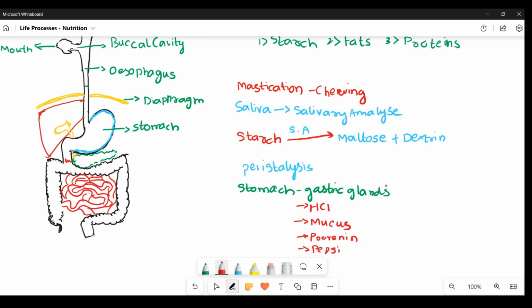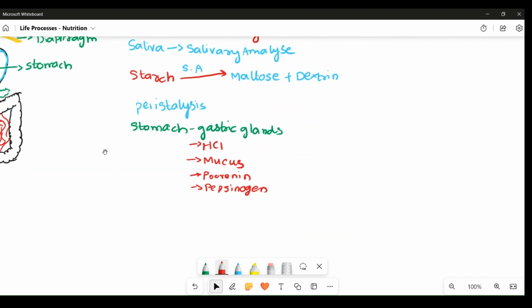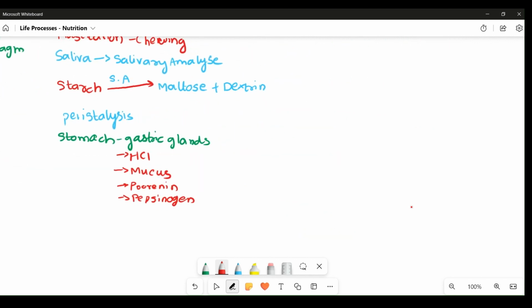Now, let's talk about HCl first. HCl creates an acidic medium for various enzymes to act. The most important function is creating an acidic medium in which the food can be digested or broken down into simpler substances. HCl also helps in activation of these two protein digestive enzymes.